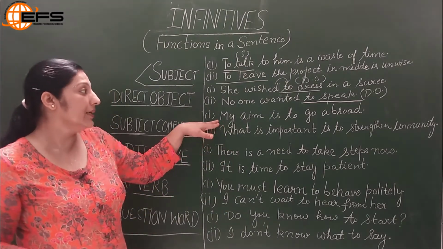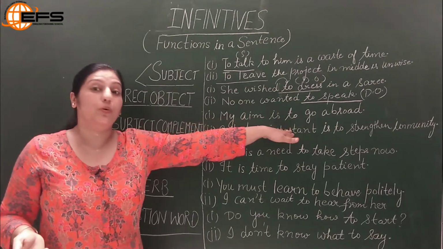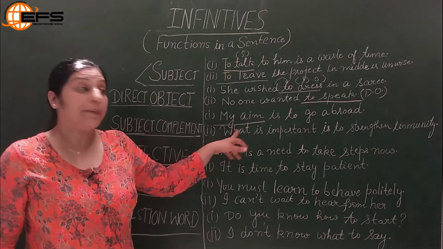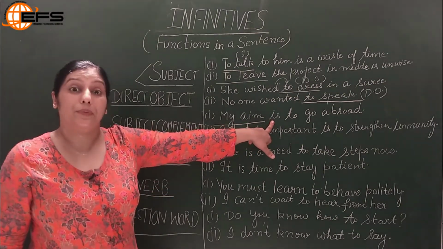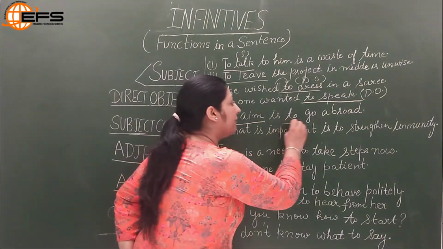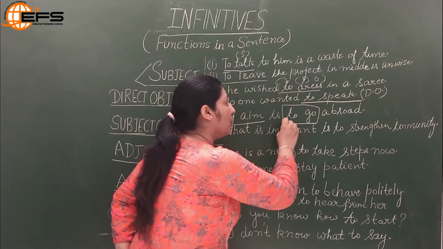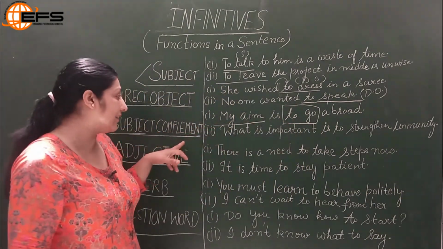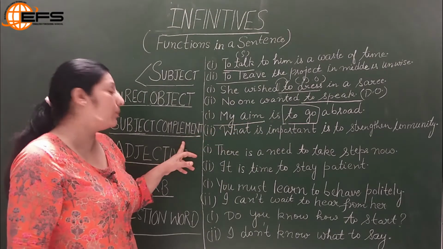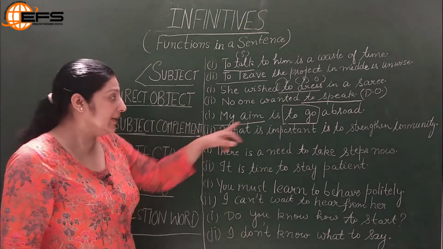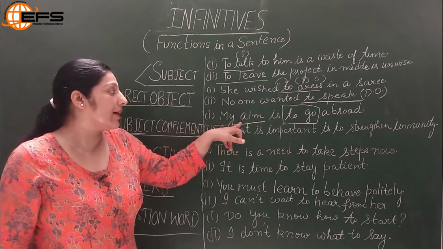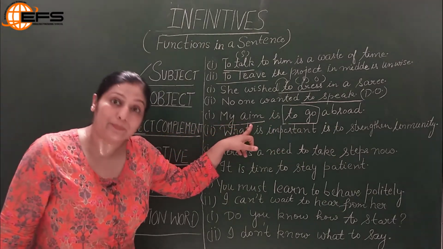For example, my aim is to go abroad. So here the subject is my aim. What is my aim? We have a linking verb is, and then we have to plus V1, that is, to go. So in this sentence, to go, that is the to-infinitive, is playing the role of a subject complement because it follows a linking verb is and it describes the subject my aim.